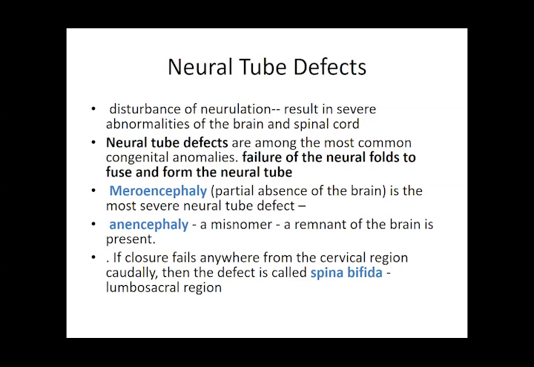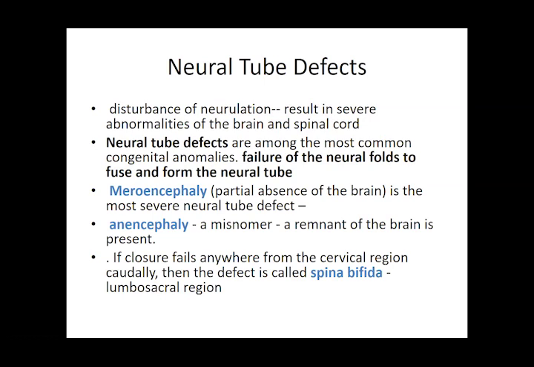The spinal cord is protruding out from the vertebral column, that is, the posterior aspect of the vertebra, and that is why it is called spina bifida. That is the protrusion of this nervous tissue from the posterior side of this developing malformed vertebra, and this is most commonly seen in the lumbosacral region.